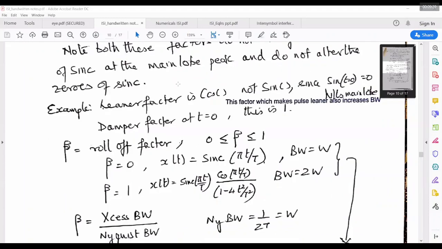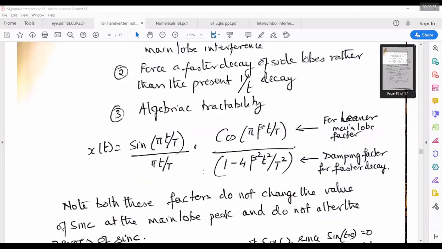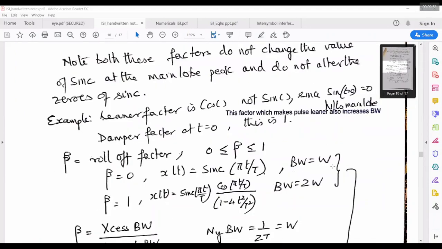If beta is equal to 0, you'll get back the sinc pulse. Remember why we have chosen a cosine, not sine. If you put a sine here and beta is equal to 0, it will kill the sinc pulse, so x of t will become 0. That's why we have chosen a cosine. And this equation is chosen so that this term will give us the side lobe decay at a faster rate. So beta equal to 0 gets back the sinc pulse, and the bandwidth was W for the sinc pulse. When beta is equal to 1, the bandwidth will become twice.